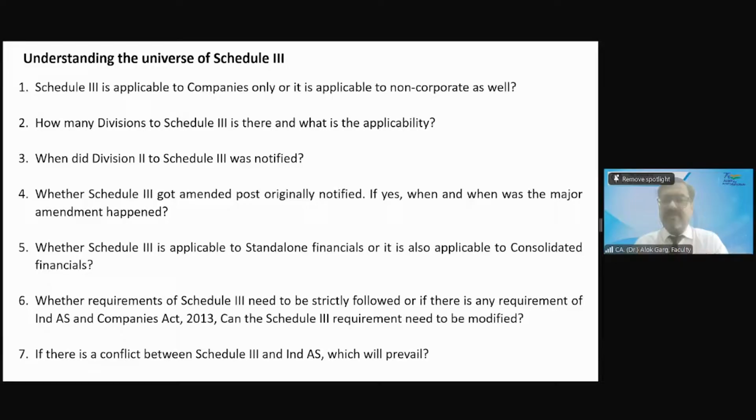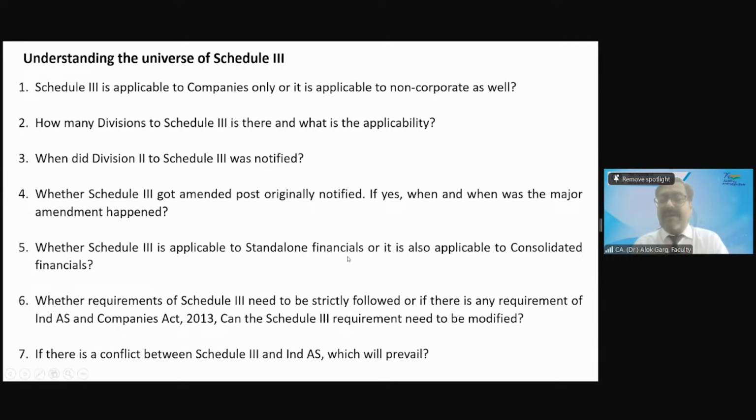Question number 6. Friends, Schedule 3 says that my requirement is not the maximum requirement. My requirement is the minimum requirement. If there is any further requirement of Ind AS or Companies Act also, then Schedule 3 requirement has to be modified in compliance with Ind AS and other regulatory requirements. Okay. Clear? I think we left question number 5.